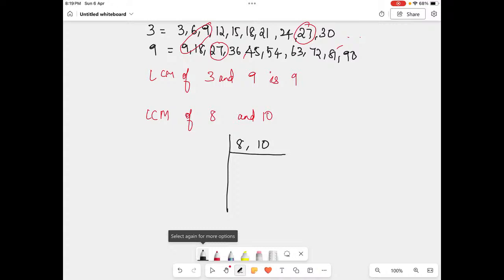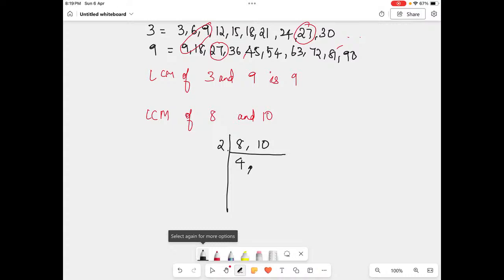Okay, got it? So now how you will do is that 8 and 10 is there. It comes in which table? It will come in the 2 table. So I'll take the 2 table. 2 fours are 8. Now you have to just write below there, how many times it's coming. First of all you have to see whether both numbers come in the same table or not. I think both are coming in the 2 table, so I'll take that.